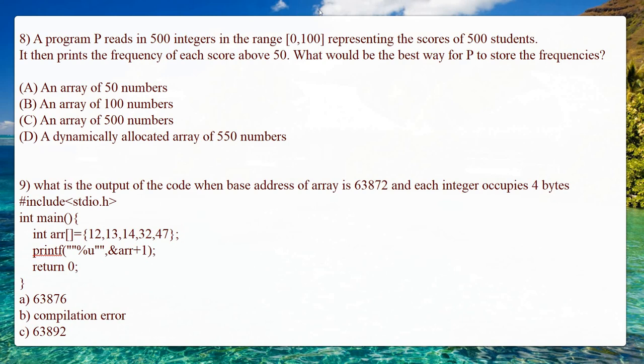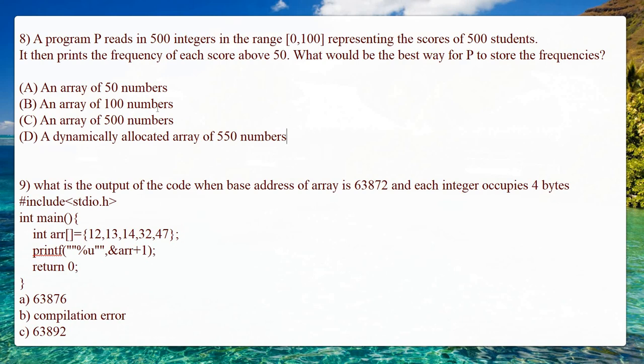Because here the array is indexed from 0 to 50, we could use an array of 100 elements. But if we use an array of 100 elements, the storage space is wasted. Here we need to print the frequency of each score above 50, meaning 51, 52, 53. If we store elements in an array ranging from 0 to 50, then to access the 51st element you can use array of 1, array of 2, and so on. So if you consider an array of 100 numbers, you are simply wasting storage space.